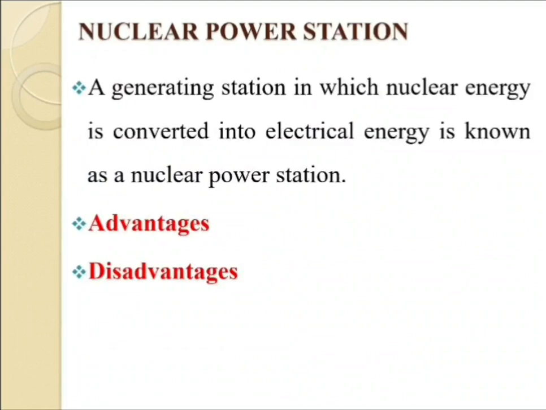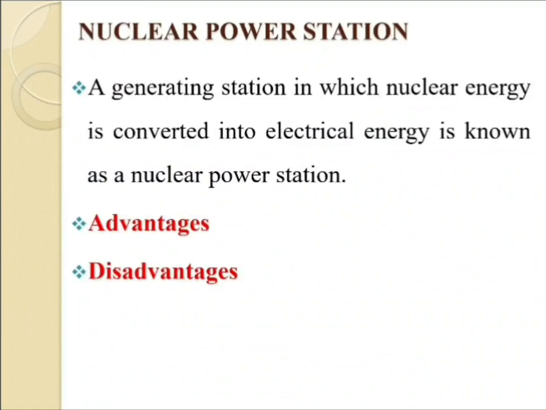In a nuclear power station, heavy elements like uranium U-235 or thorium-232 are used for the nuclear fission process inside the nuclear reactor. The heat energy is released, which can be utilized in raising steam at high temperature and pressure.